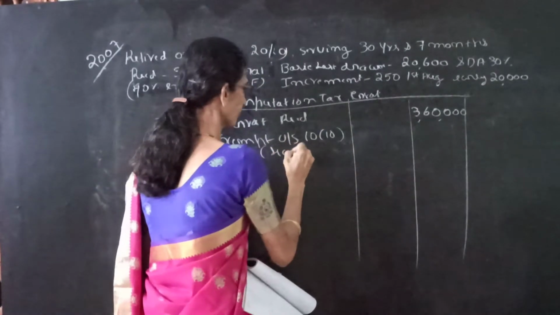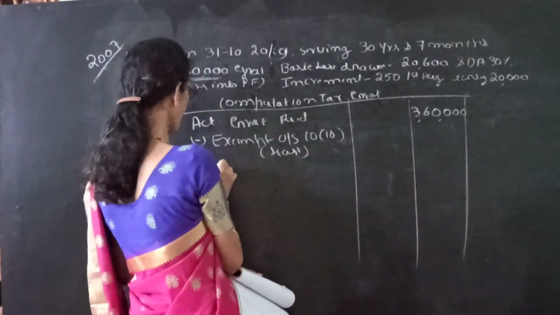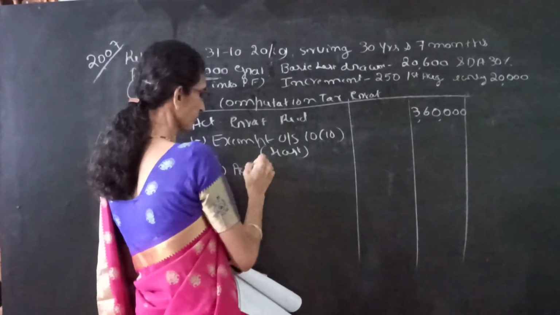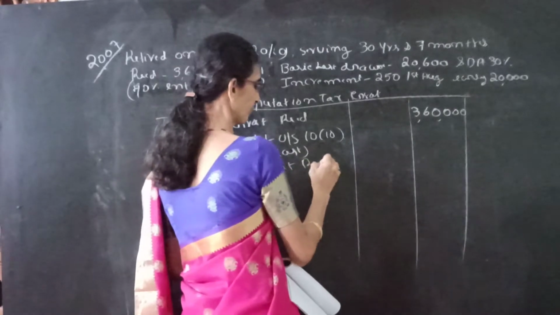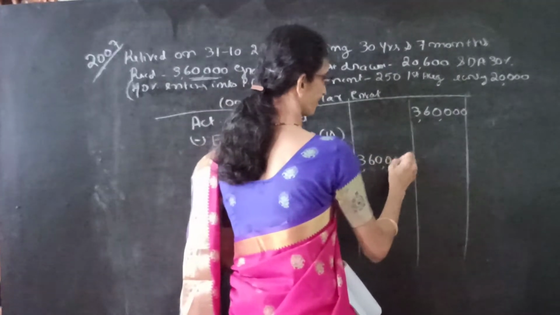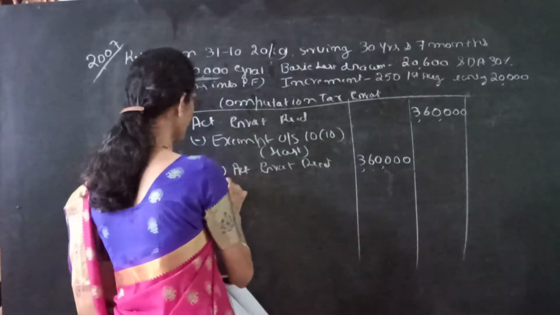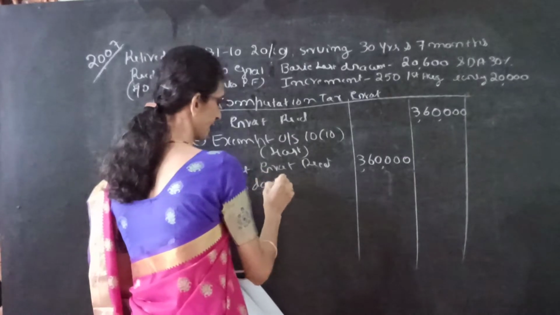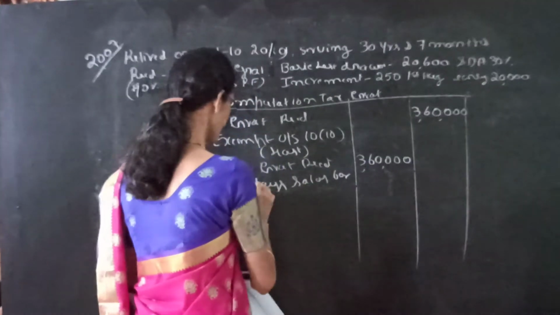Within bracket we have to write list, that is list of the following. Under that number 1 is number A, actual gratuity received. It is same this one, 3,60,000. Then if he is covered means 15 days salary for the completed years of service.